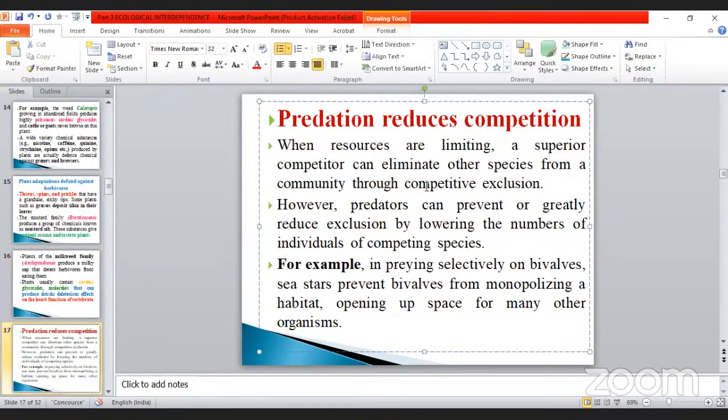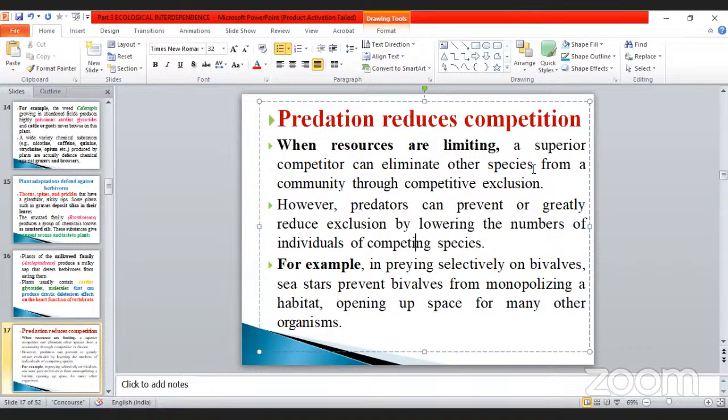And the next one is predation reduces competition. How? Predation means, what is meant? Predators reduce the competitors. When resources are limiting, what happens? They hunt each other. A superior competitor can eliminate other species. Take the example of lion and tiger. Imagine the lion is the superior competitor, it can eliminate the other species. The tiger would be easily killed by the lion, but it will not happen like that. But for example only I am telling. Take another example.